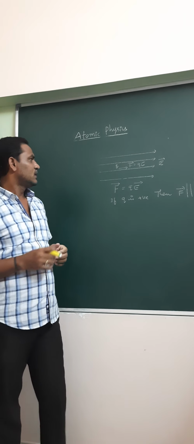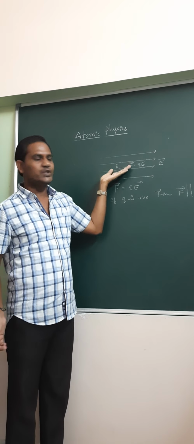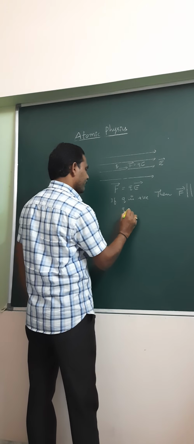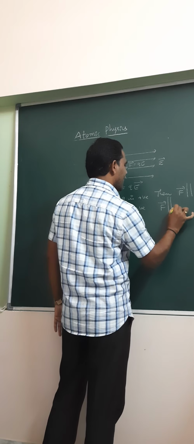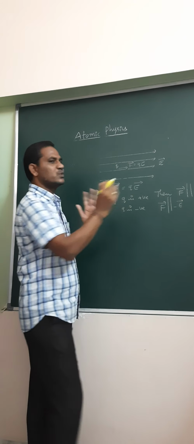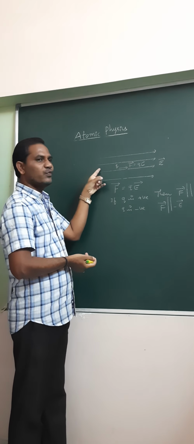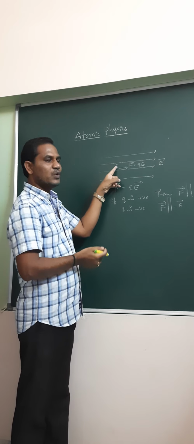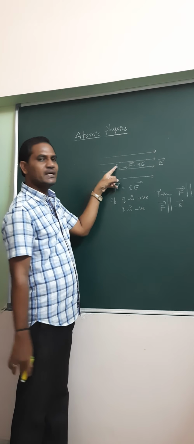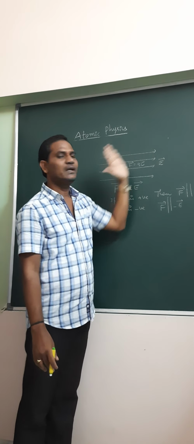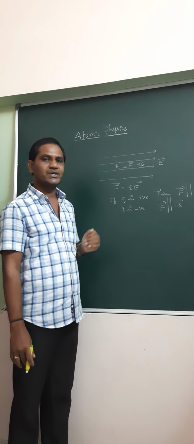Instead of that, if an electron is placed in the uniform electric field, since the electron is a negatively charged particle, then what happens? When Q is negative, F bar is anti-parallel to E bar, that is, opposite to the field direction. So for an electron, the force direction is opposite to the field direction. If Q is a positively charged particle, maybe proton, deuteron, alpha particle or positron, then the force direction will be parallel to the external field, that is, the E bar direction.